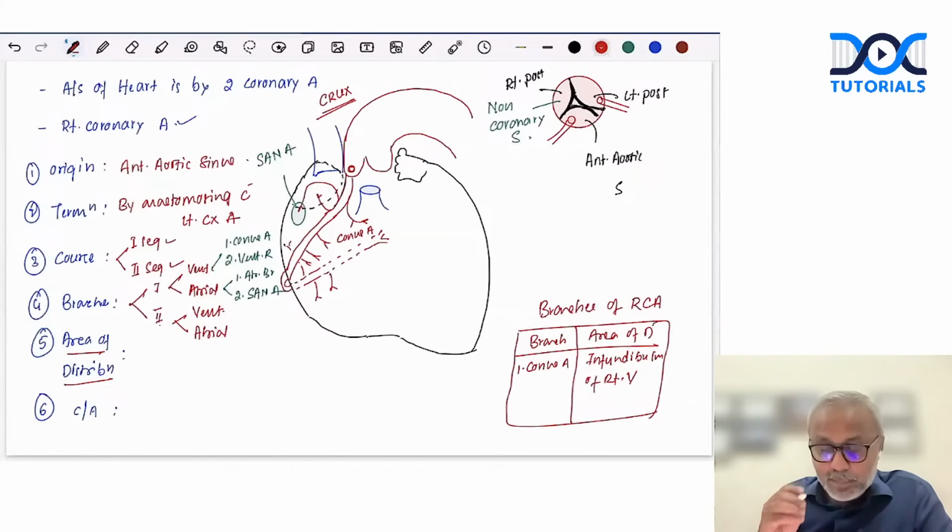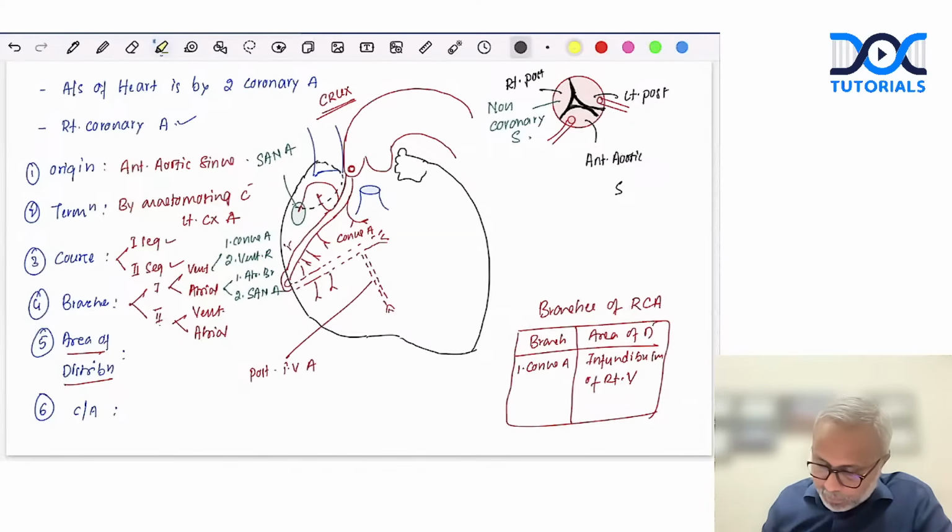But remember, the most important branch that is ever given by the right coronary artery is an artery which runs in the posterior interventricular groove, and we call this artery the posterior interventricular artery, right? The most important branch of the right coronary artery, because this decides the coronary dominance.